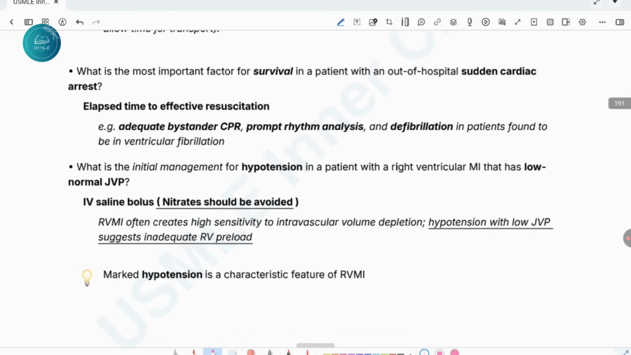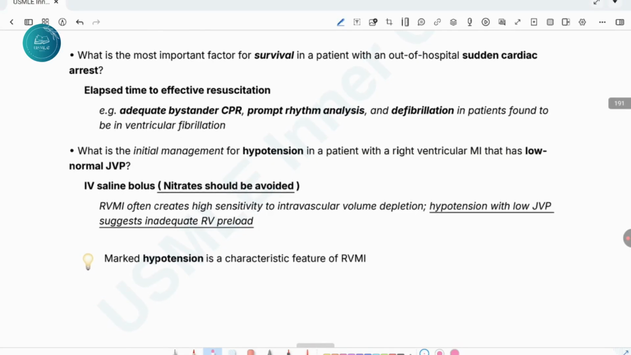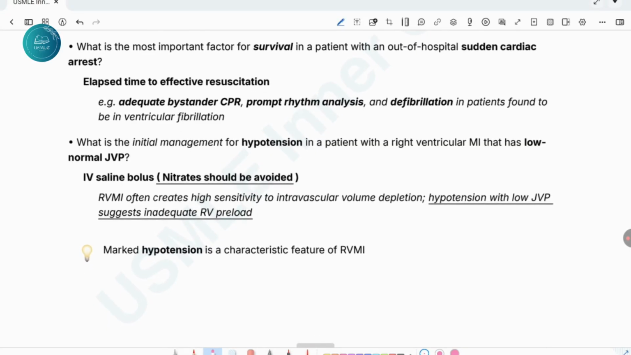What is the most important risk factor for survival in a patient with cardiac arrest in and out of hospital setting? Suppose the patient is in the parking lot of the hospital and presents with chest pain and collapses. The important determinant that the patient will survive is the time to resuscitation.